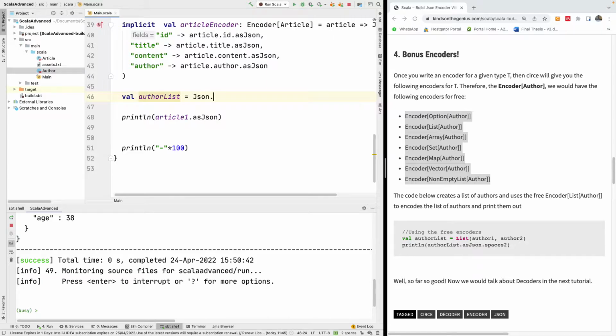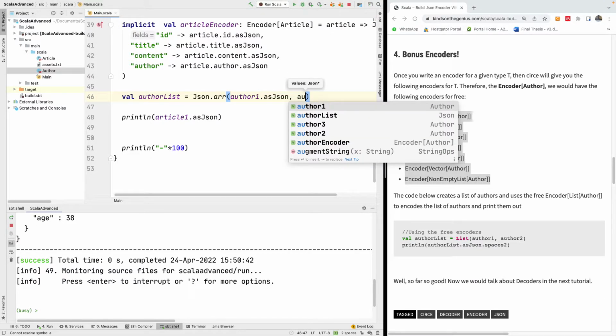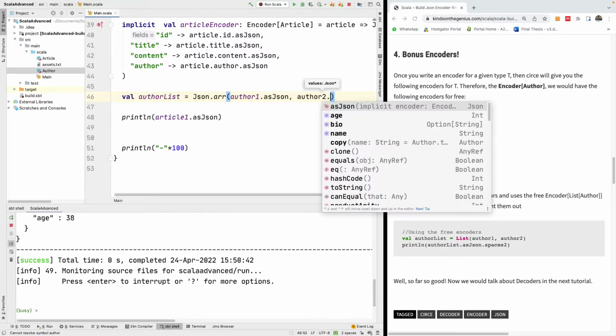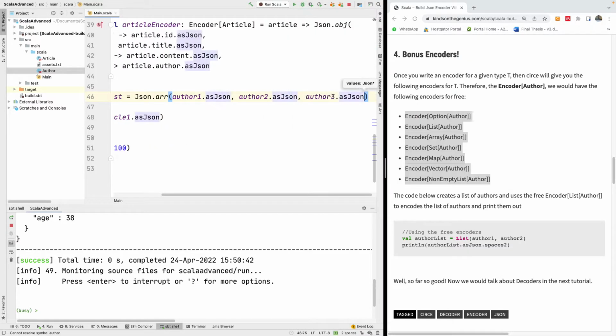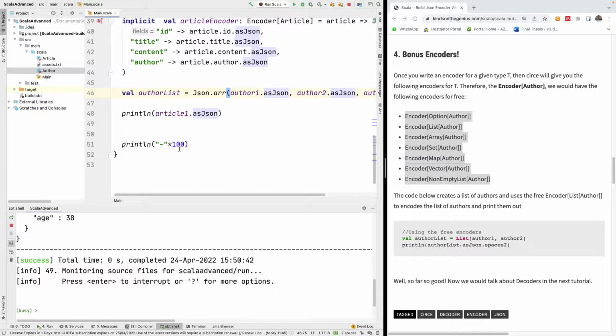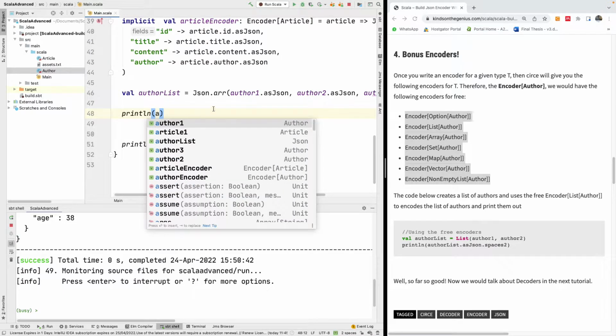We have Json dot arr. So let's start from array for now. I have author 1 dot as JSON, we have author 2 dot as JSON, we have author 3 dot as JSON. Okay, so we have this author list, and I'm going to just print it out, and we see that it works perfectly well.